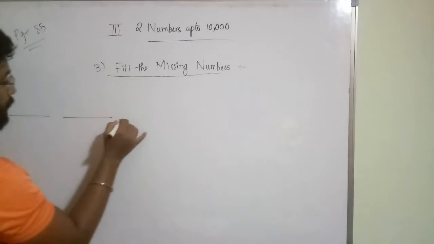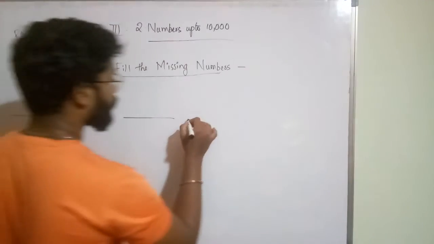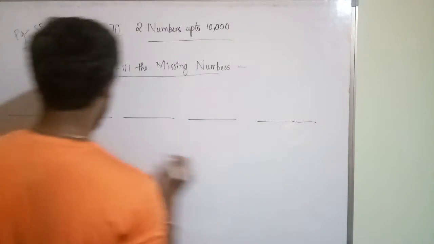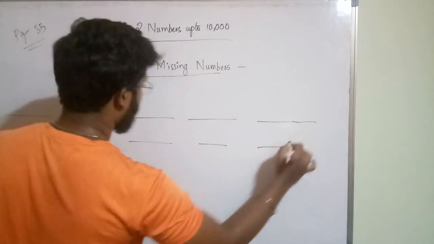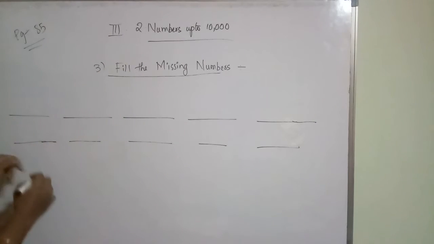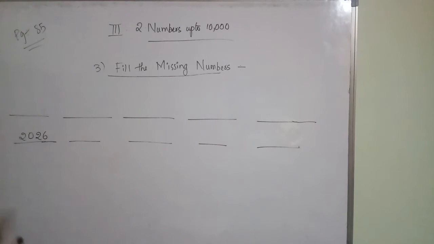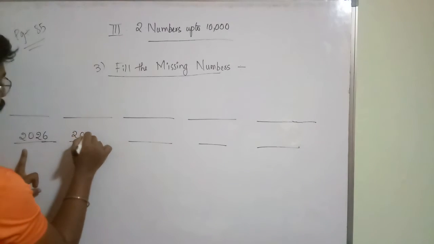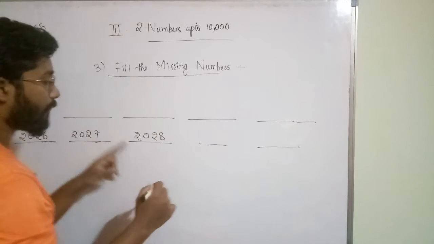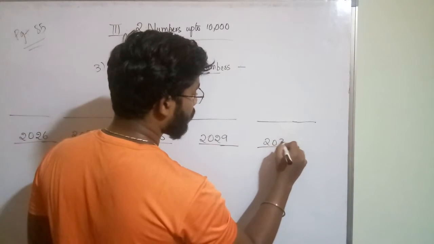So third one. You are having a number in 6th box. 1 2 3 4 5 6. In this box you are having 2026. Okay, so after 2026 you will get 2027. After 2027 you will have 2028. After 2028 you will have 2029. After 2029 you will get 2030.